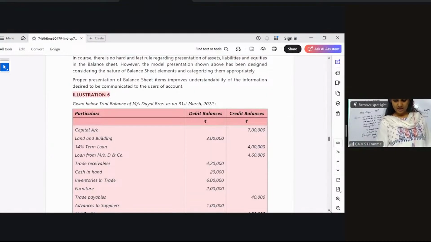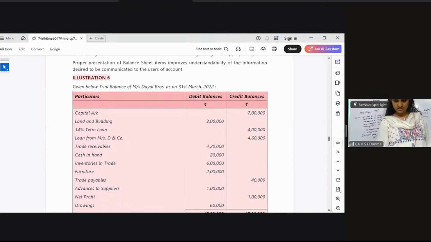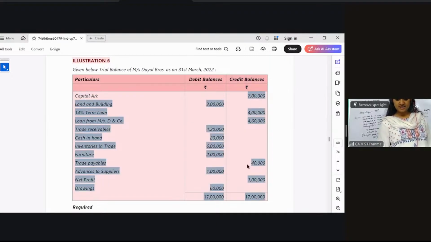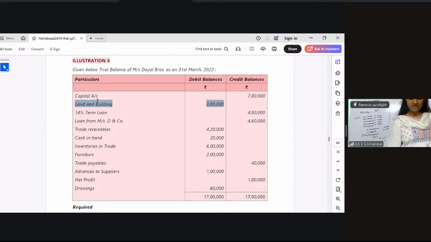Yeah, illustration number 6. All of you please see here, given below is the trial balance of Dayal Brothers. First thing is the capital account. Next is the land and building. Where will land and building come? Debit side means they are assets. Credit balances means they are liabilities. So land and building of 3 lakhs will come into your balance sheet on the asset side. In the books of Dayal Brothers, you are preparing the balance sheet as on 31st March 2022. As simple as that. That is your 3 lakh value.